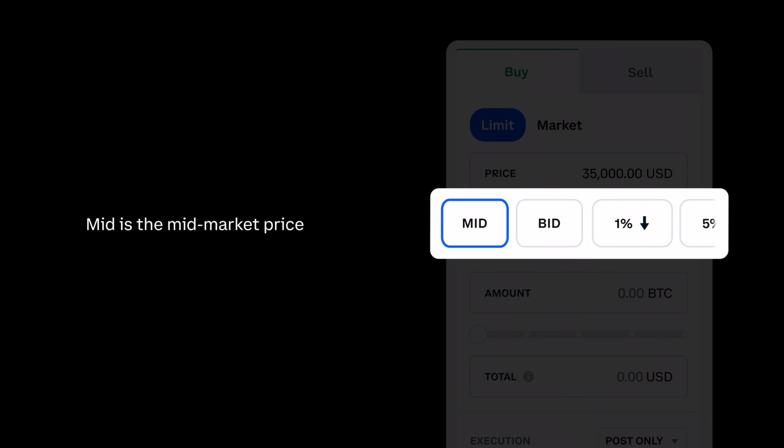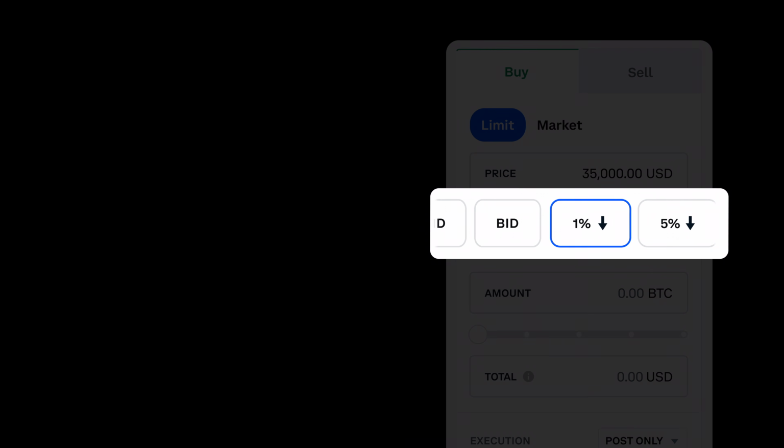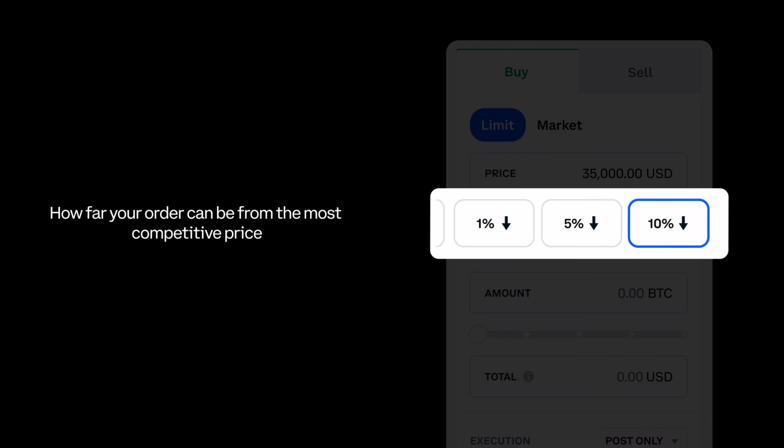Mid is the mid-market price and is the average price between the bid and ask. Bid is the most competitive buy price on the book. If you're placing a sell limit order, you'll see Ask instead, which is the most competitive sell price. And the 1, 5, or 10% shortcuts let you specify how far you want your order to be from the bid or ask.